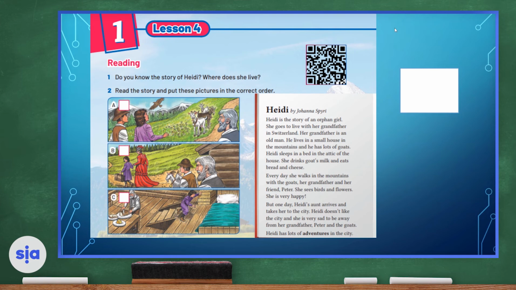Now I'd like you to put these pictures in the correct order. We have picture A, B, and C. Okay, so the first one is C, and the second one is A, and the third one is B. You can reread the story if you need to, and you can also rewind. Let's move on.